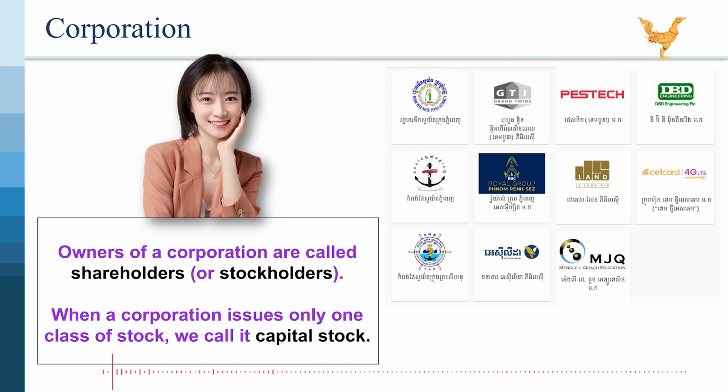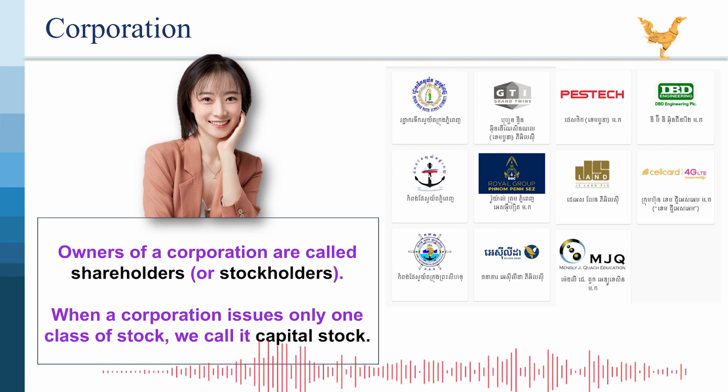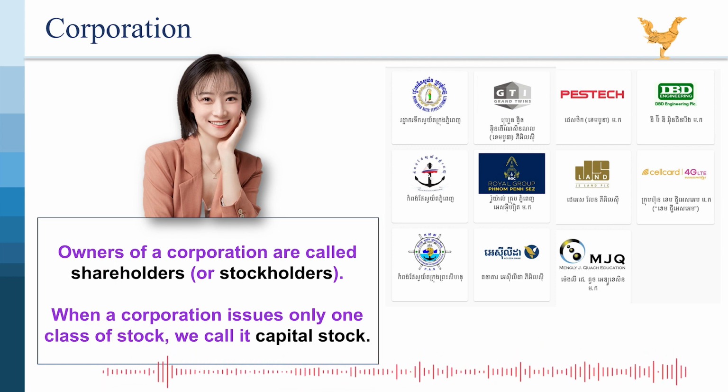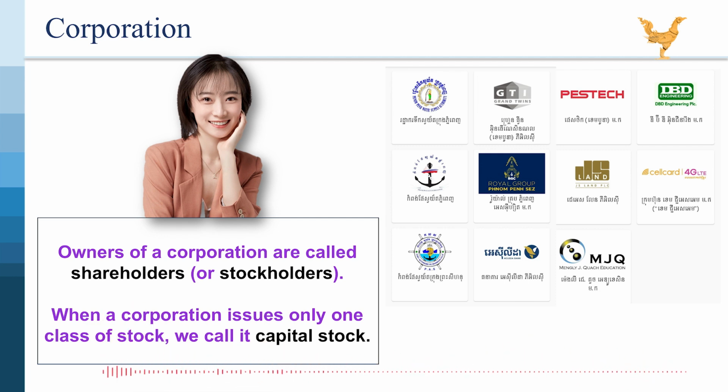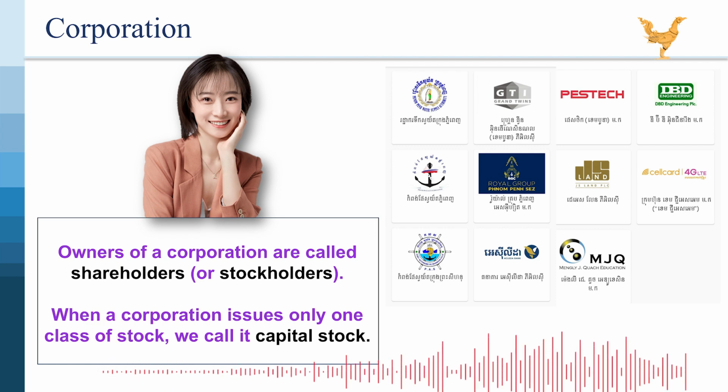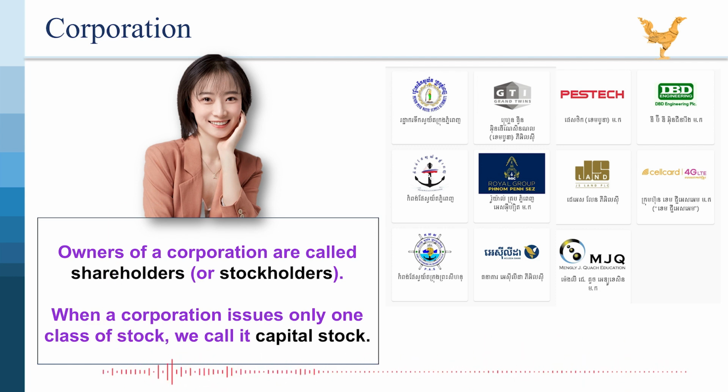Example from CSX, Phnom Penh Water Supply Authority, PWSA. PWSA is a great example of a company listed on the CSX that issues only one class of stock, which is its capital stock. Ownership. Anyone who buys shares of PWSA stock becomes a shareholder and part owner of the company. Equal rights. All PWSA shareholders have the same rights, regardless of how many shares they own. They have the right to vote at shareholder meetings and receive dividends if the company declares them.